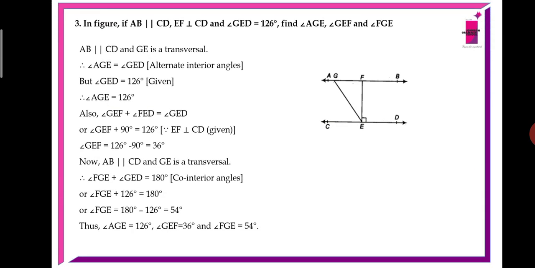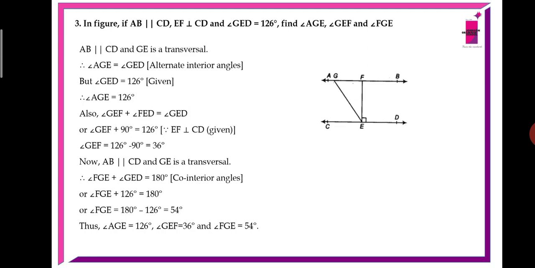Question number 3. In the figure, if AB is parallel to CD, EF is perpendicular to CD, and angle GED equals 126 degrees, find angle AGE, angle GEF, and angle FGE. Now AB is parallel to CD and GE is a transversal. So angle AGE equals angle GED because they are alternate interior angles. But angle GED equals 126, therefore angle AGE is also equal to 126 degrees.